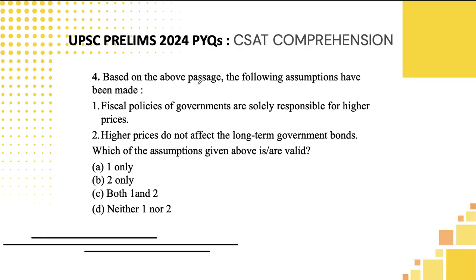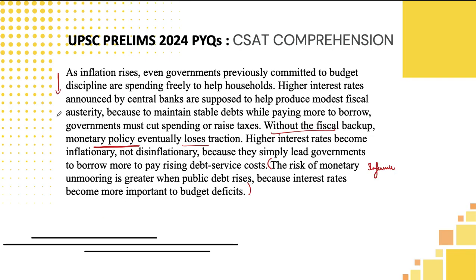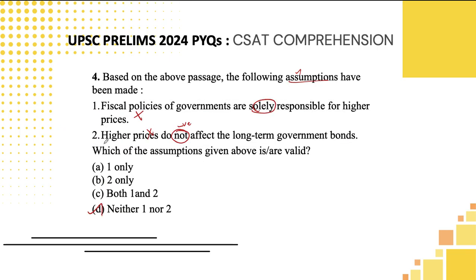Let's move to the fourth one. Based on the above passage, the following assumption has been made. Fiscal policies of governments are solely, and solely is a negative keyword. You can eliminate it. Higher prices do not. In assumption, there should not be negative words used. So you can eliminate it. So both of them are wrong. So the correct answer here is option D, students. Again, you can double verify by looking at the passage in a vertical skimming manner, whether it is stated directly. Then only you need to take an assumption. Otherwise, it will be correct only what we have already done.